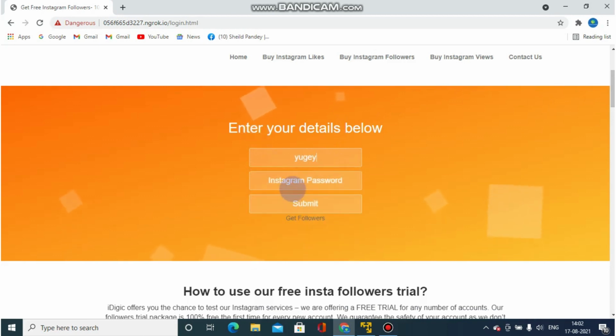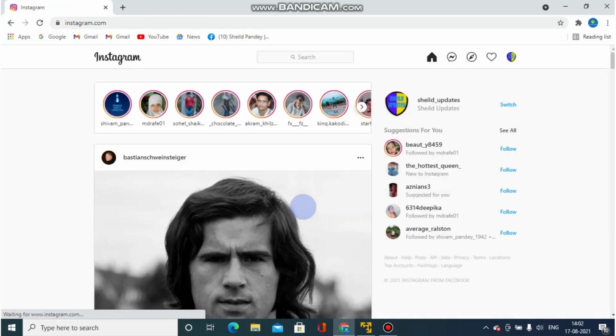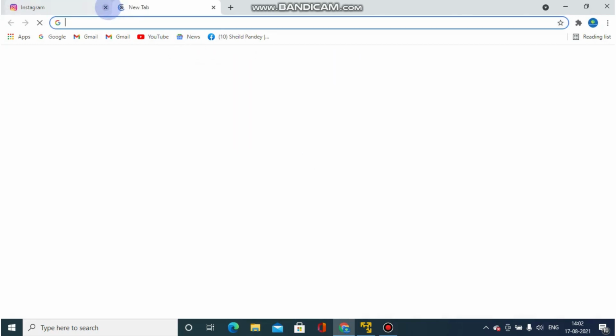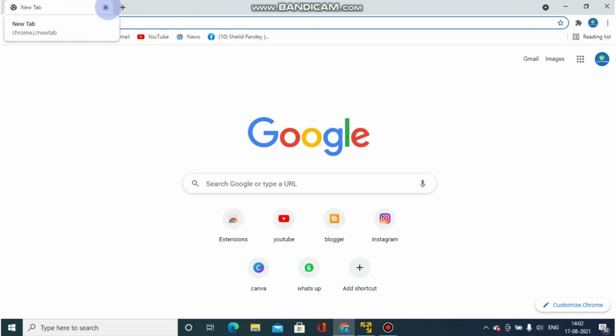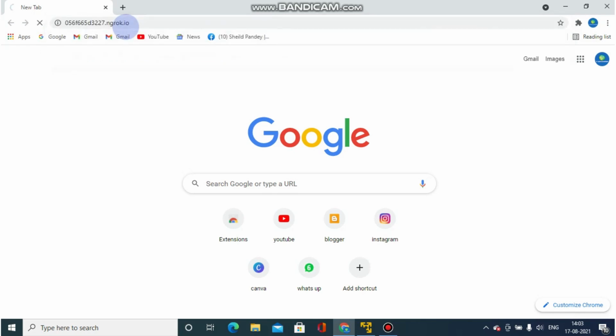So how to stay protected, I will tell you. I'm putting in a random name and password, as you can see, and I'm clicking on submit. It is redirecting me directly to Instagram only, as I have told you before. So how to stay protected? Guys, on your Android mobile, we have to go to Settings, and then we have to disable the setting of unknown publishers. We can check that easily under unknown publishers. Now I will tell you how to stay protected from the hackers of Instagram.